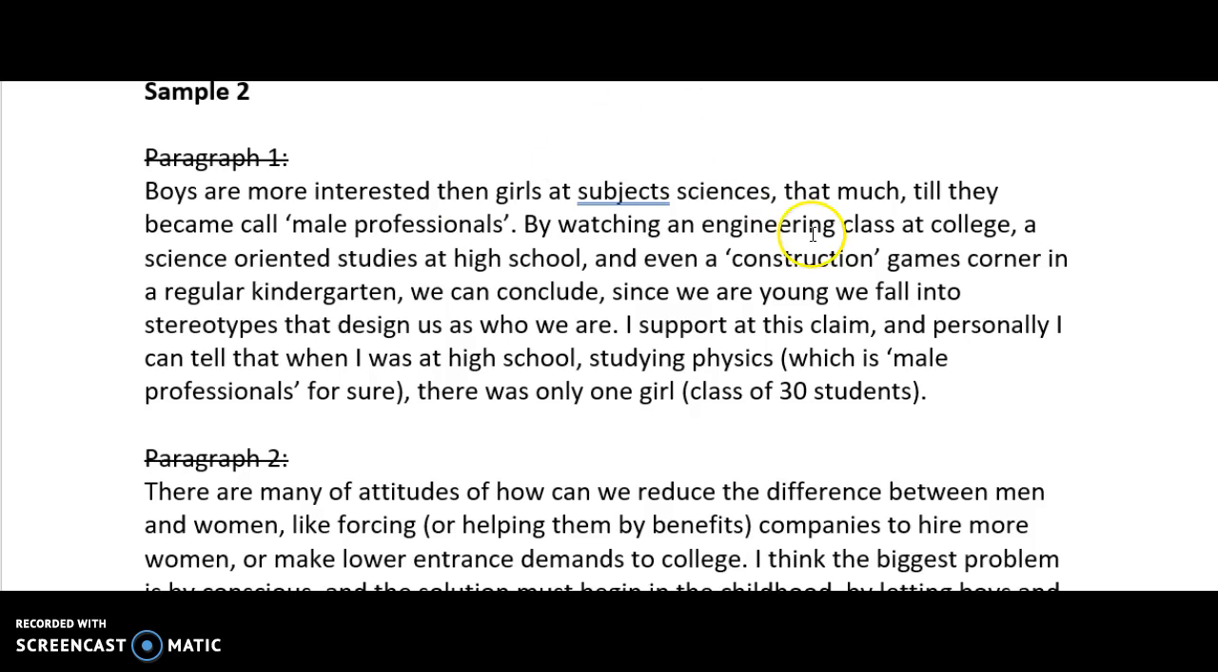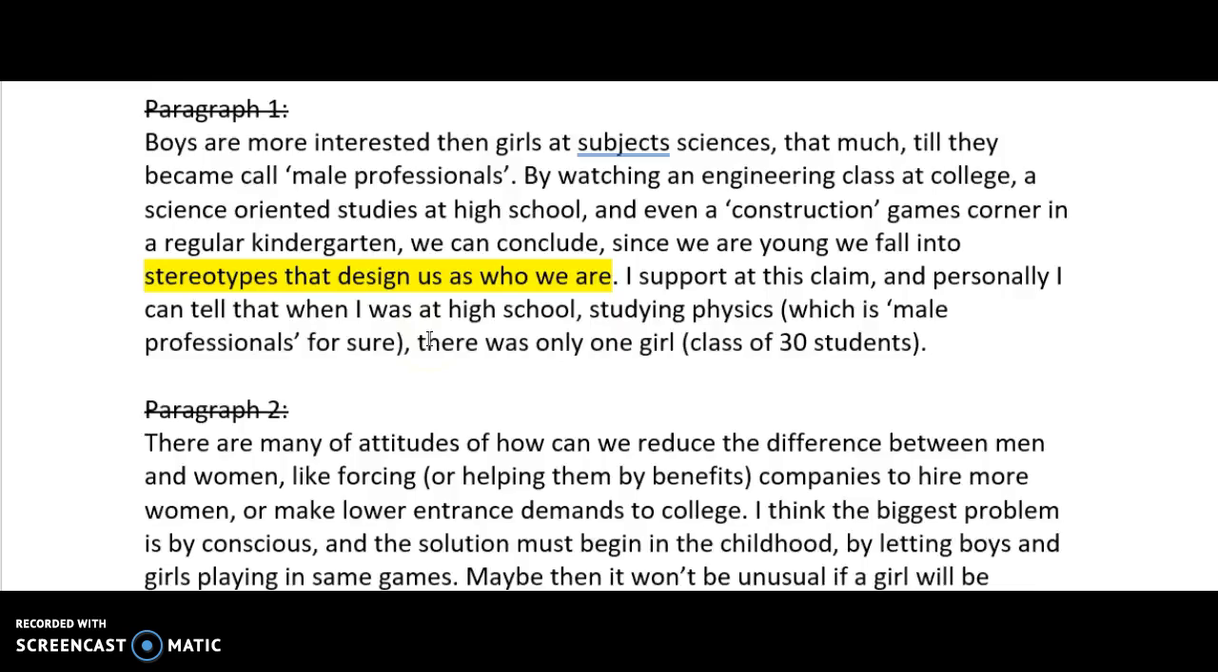By watching an engineering class at college, science-oriented studies at high school, and even a construction games corner in regular kindergarten, we can conclude since we are young, we fall into stereotypes that design us as who we are. And this is a really, really good point. This is a main idea here. Stereotypes that were designed. I support this claim. It's very clear. And personally, I can tell that when I was in high school studying physics, there was only one girl. Supported this idea that the stereotypes design us as who we are.